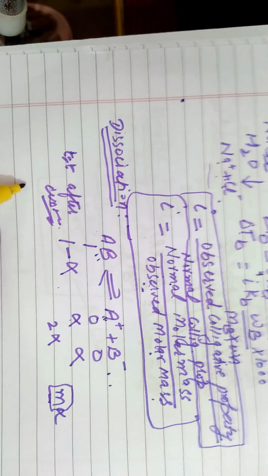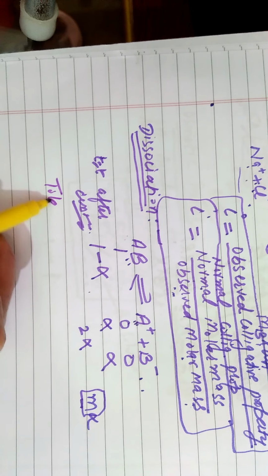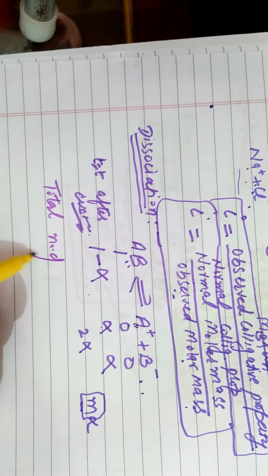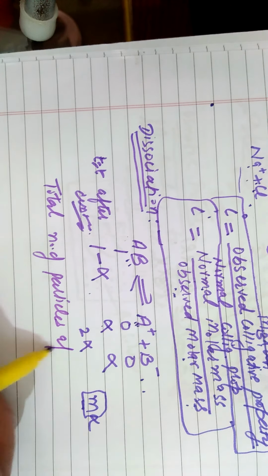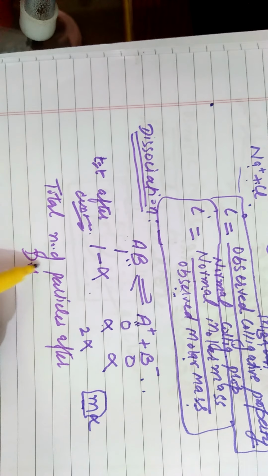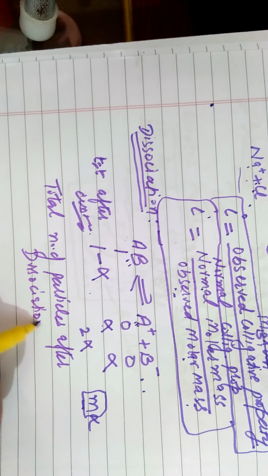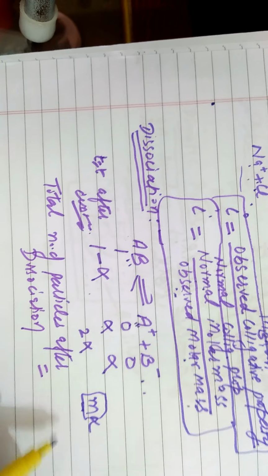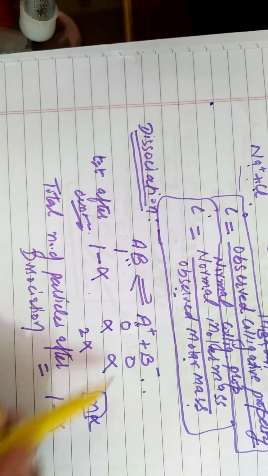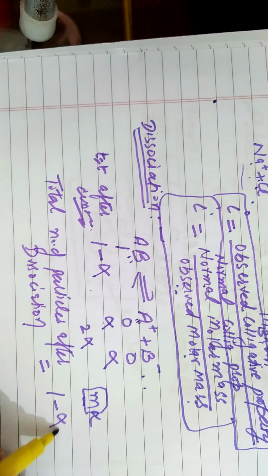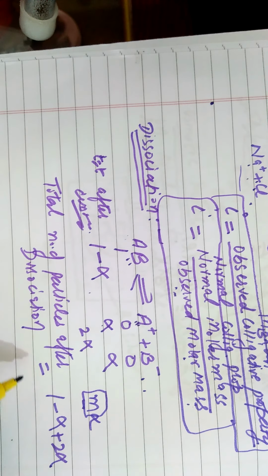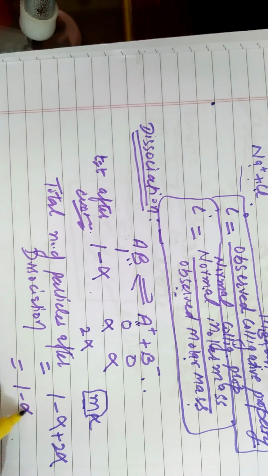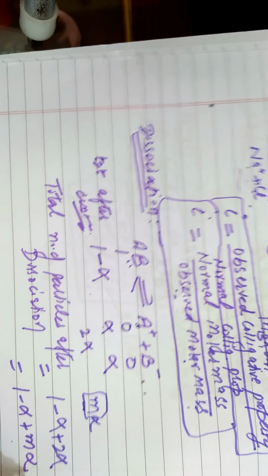So what will be the total number of particles after dissociation in the solution? How many particles will there be after dissociation? That is 1 minus alpha. For this compound it will be 1 minus alpha plus 2 alpha, right? And if m particles are formed here, then generally it will be 1 minus alpha plus m alpha.